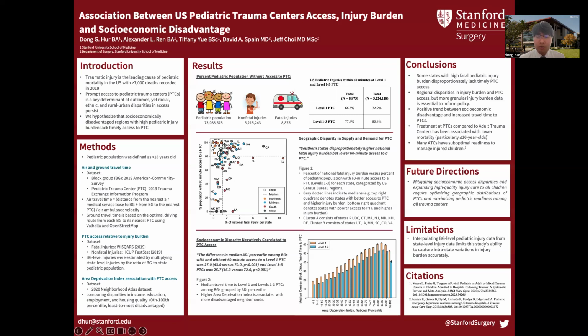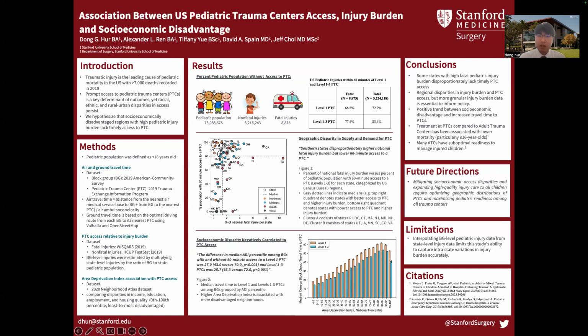In 2019, coming to our results, there were 73 million in the pediatric population with 5 million non-fatal injuries and 8,000 fatal injuries. From our analysis, 68.8% of fatal injuries were within level 1 pediatric trauma centers and 77.4% if we expand to level 1 through 3 pediatric trauma centers.